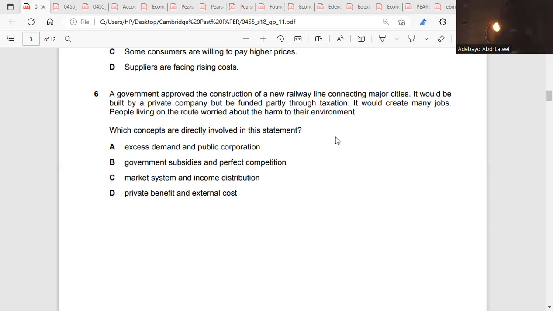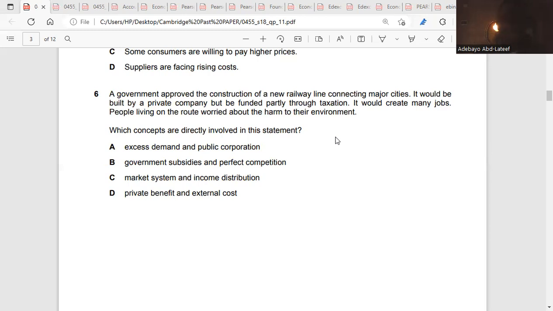It's not going to be excess demand. There's public cooperation because they said the government approved it. So it's sort of public, that's government, but it's not excess demand. Government subsidies and private competition, no. Private benefit and external cost.